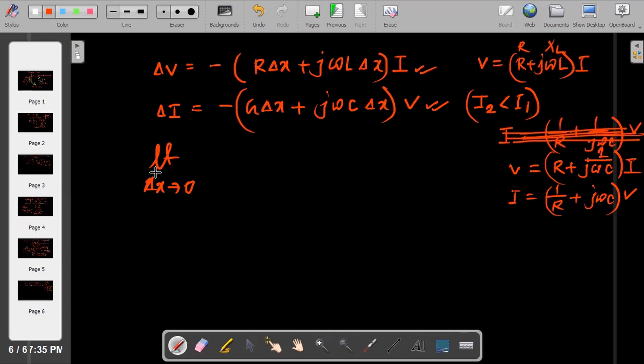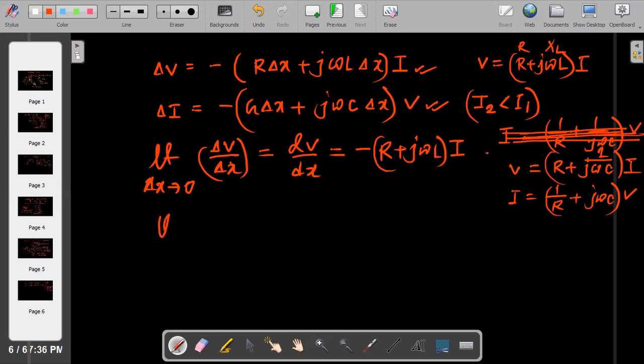Let's say this incremental distance is very small. So can I write del v by del x is nothing but dv/dx? Correct? Just divide by delta x. It will be minus (r plus j omega L) into I.